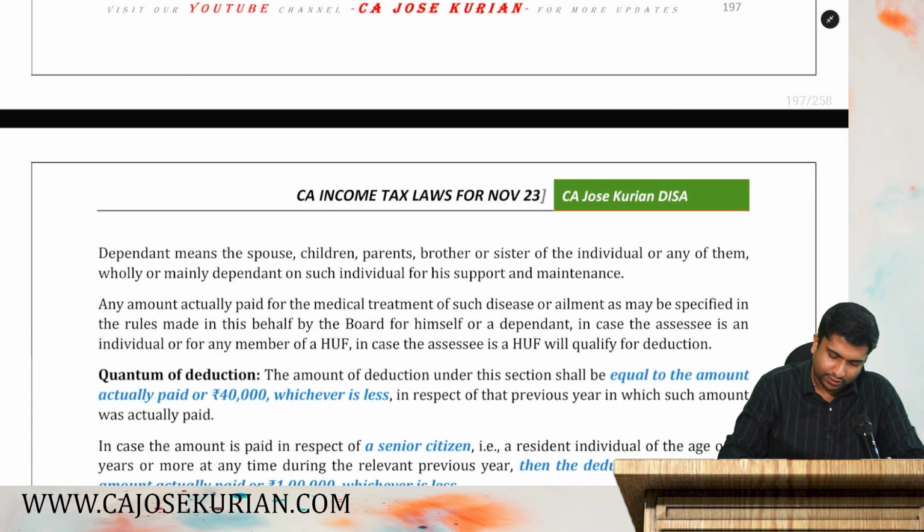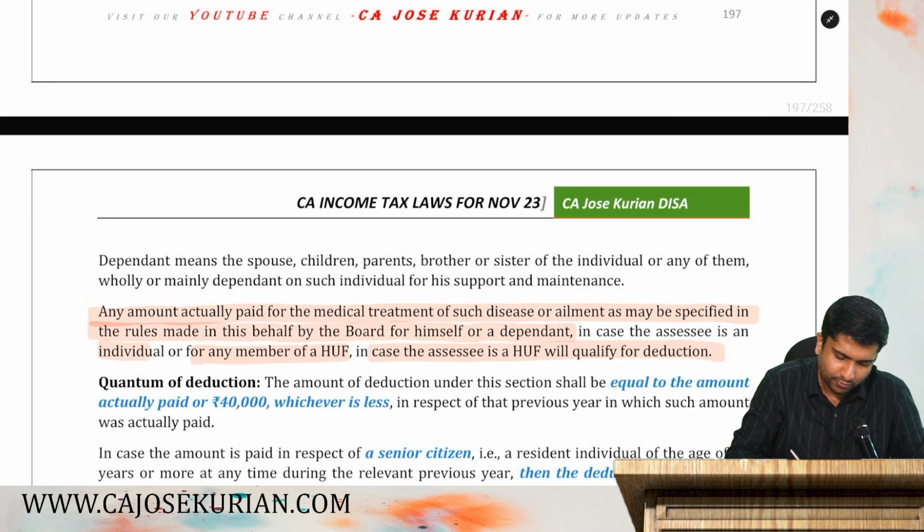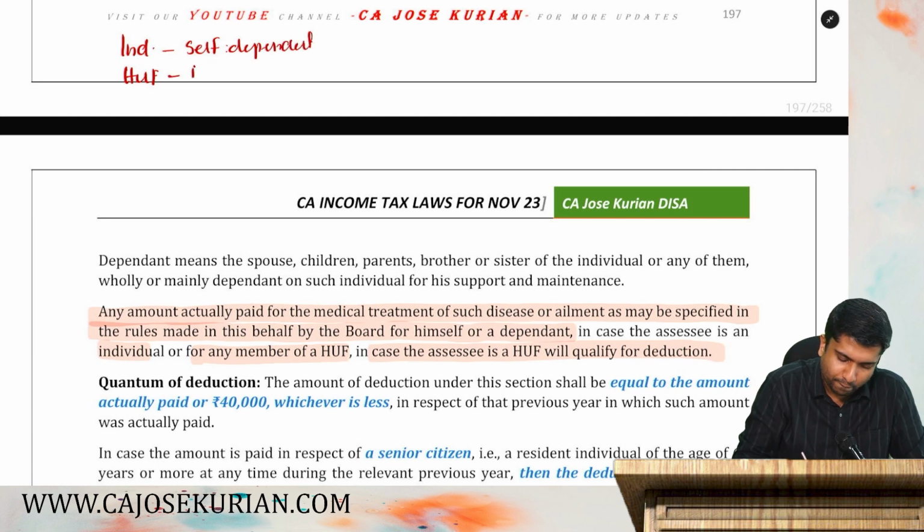Then what they are saying is, any amount actually paid for the medical treatment of such disease or ailment as may be specified in the rules made on this behalf by the Board, for himself or dependent in case the assessee is an individual, or for any member of HUF in case the assessee is an HUF, will qualify for deduction. Very simple friends, listen. Either you are an individual or you are an HUF. You have incurred for either self or dependent. The HUF has incurred for members.